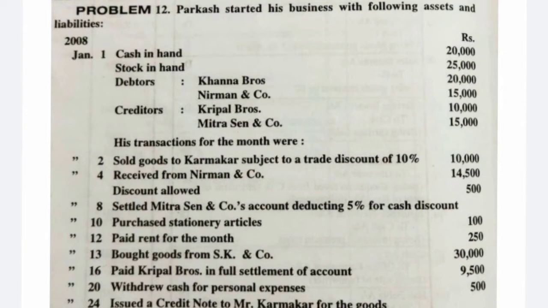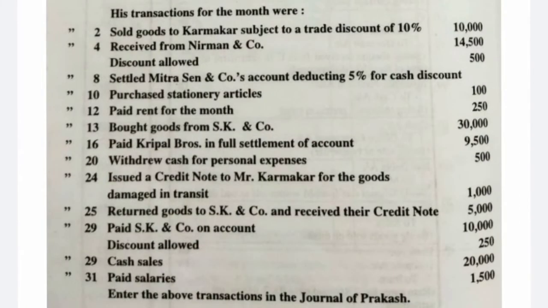We will receive that damaged stock back, and Karmakar need not pay the amount of rupees 900 to us. How did the 900 come? 1,000 is the amount of goods damaged, and we gave 10% trade discount to Karmakar, so 1,000 minus 10% comes to 900.